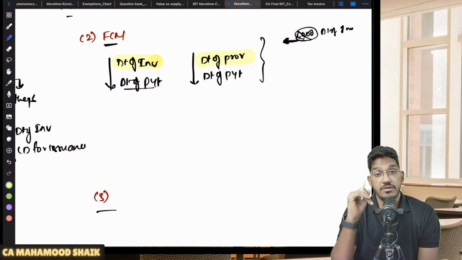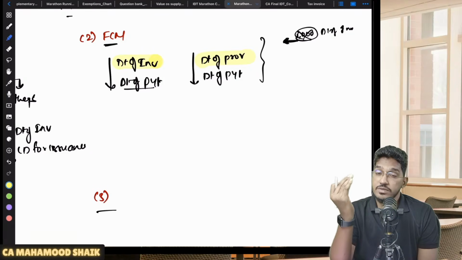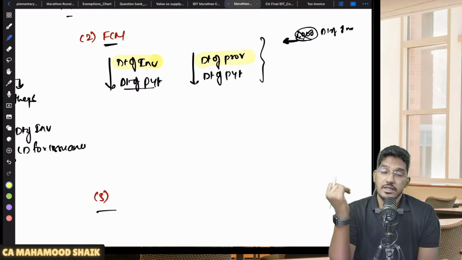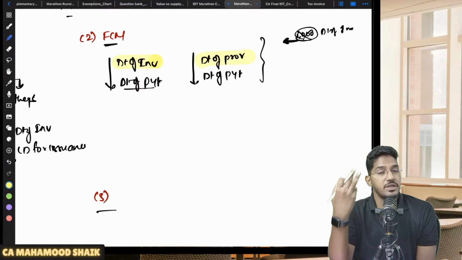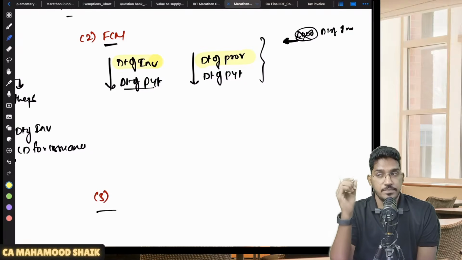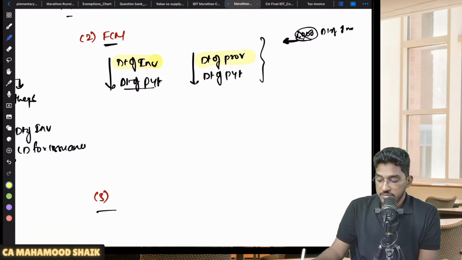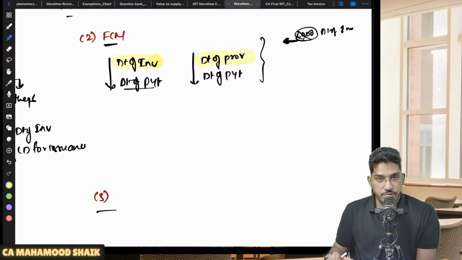If you have received the advance for more than 1000 rupees, the date of receipt of payment will be earlier. At the time of receipt of the payment only, you become liable to pay the amount of GST. The time of supply will be earlier. But this relaxation has been given only if the amount of advance is up to 1000 rupees. Then only you ignore the date of receipt of payment. You can go with the date of invoice or date of provision of service.